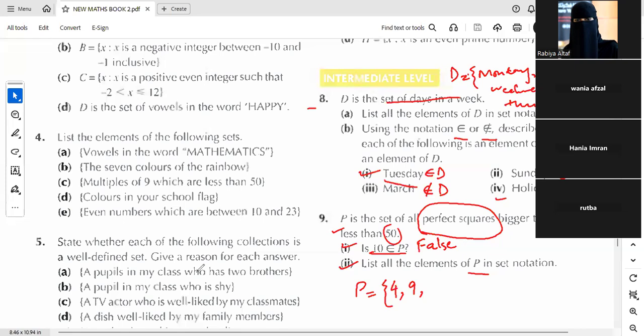Yes, Aisha, your answer is correct. So you need to write all these square numbers inside this curly bracket, which are, yes, Haya, your answer is also correct: 16, 25, 36, 49. Okay, these are all perfect squares. These are all square numbers, and 10 is not a part of this set. So this is all for today. If you have any confusion up till now till question number 9, you can ask. Otherwise, we will end this meeting.